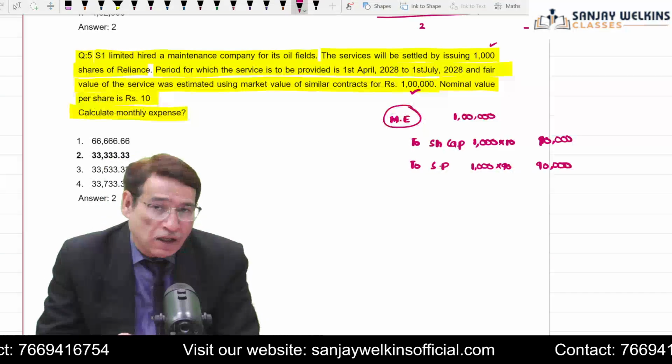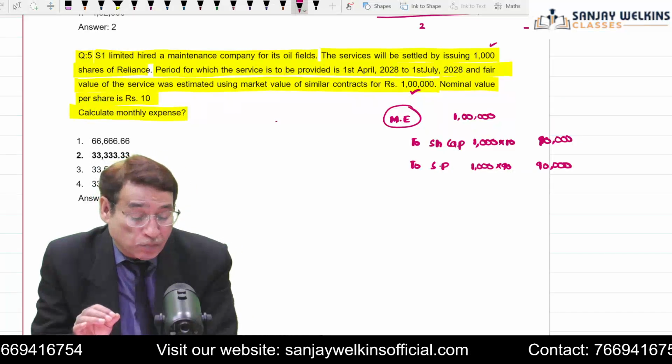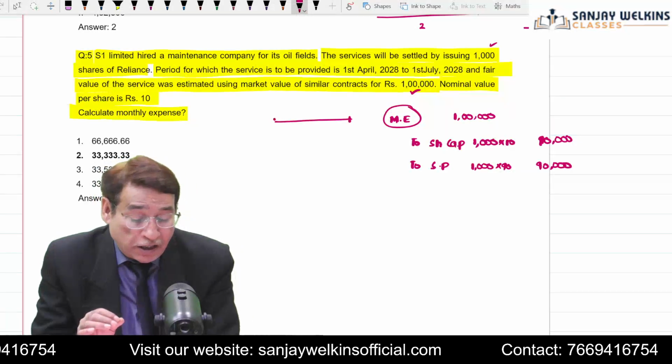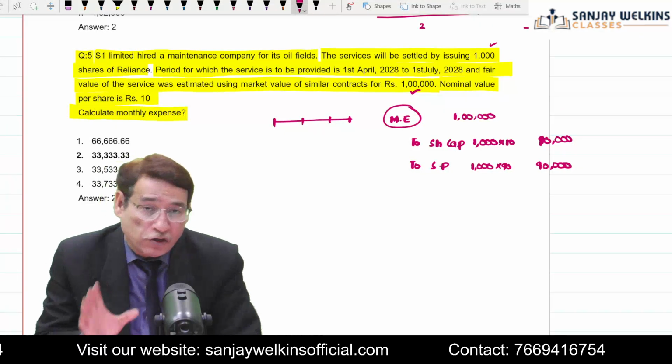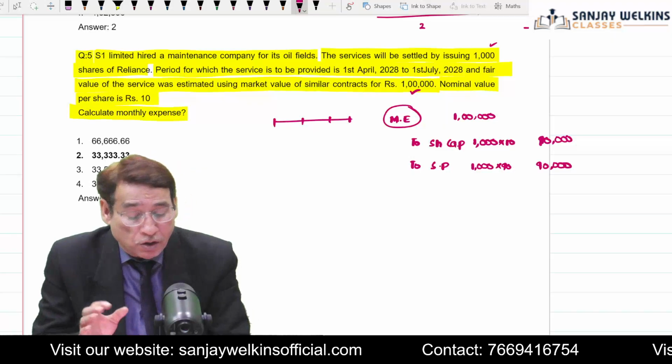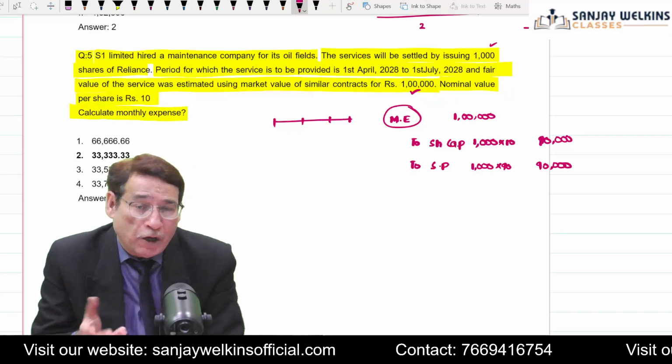Now the question is asking you, what will be your monthly expenses? Because this time your agreement is for 3 months only, April, May and June, till up to 1st July. So April, May and June. So during these 3 months, what will be the amount of monthly expenses?